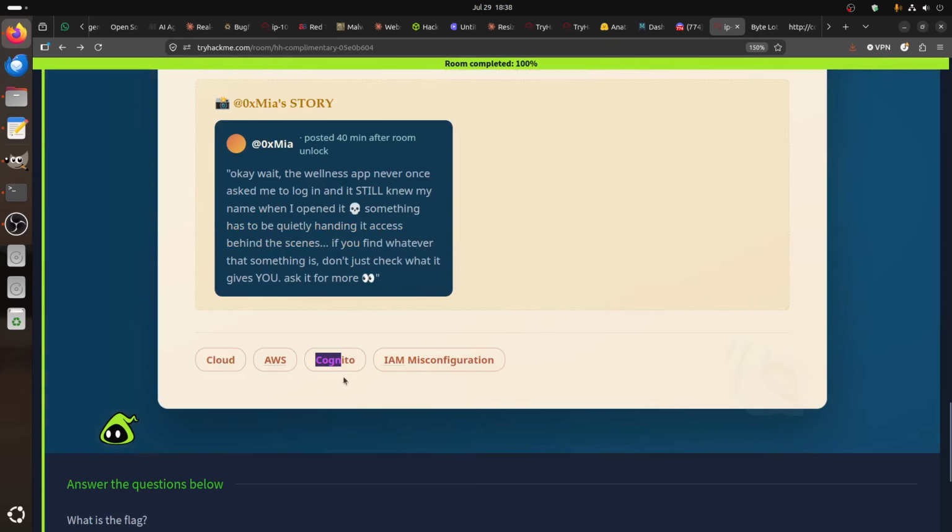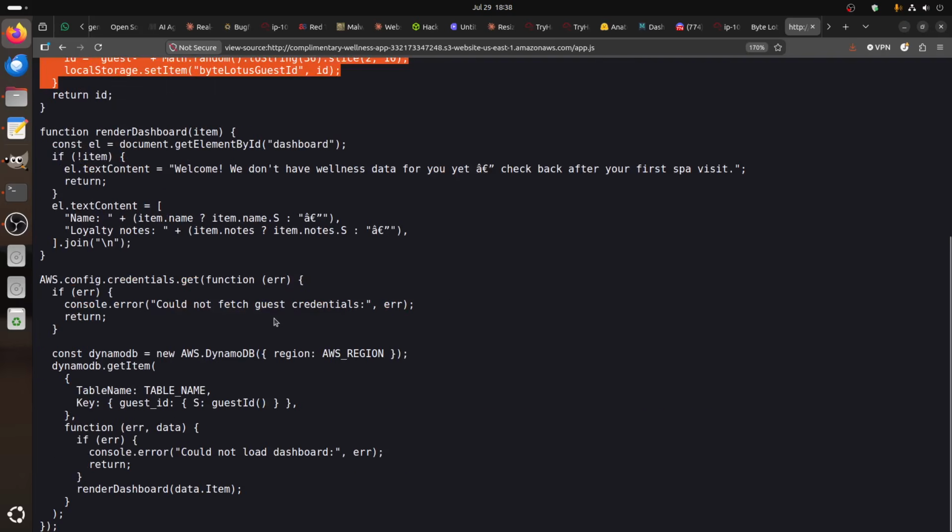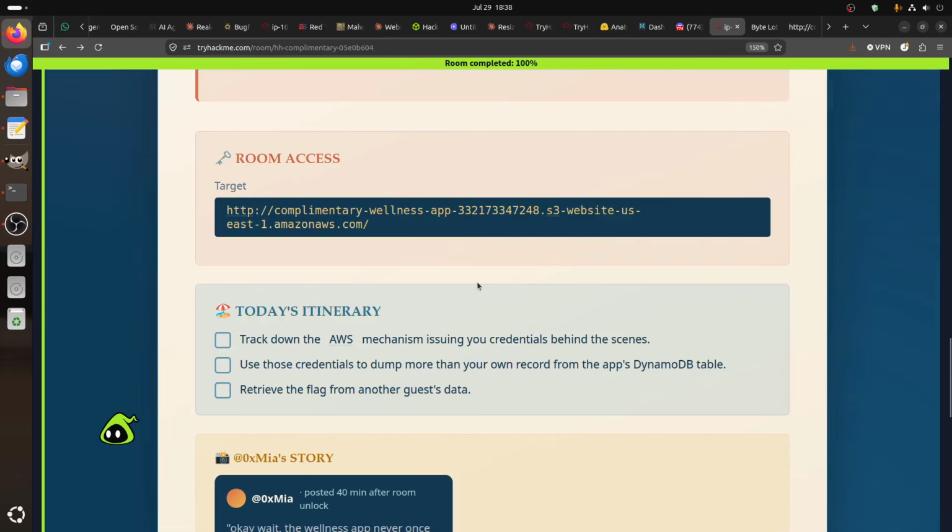This Cognito thing comes from this line of code. You can see it gives you the identity pool straight, so there's no authentication. The interesting part is this DynamoDB table. Remember, it tells us here to use those credentials.